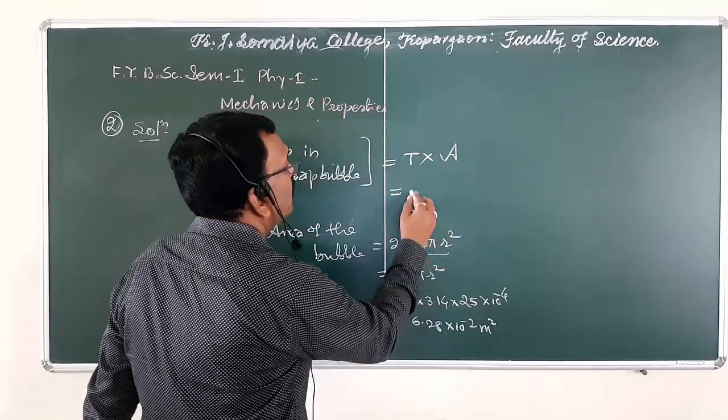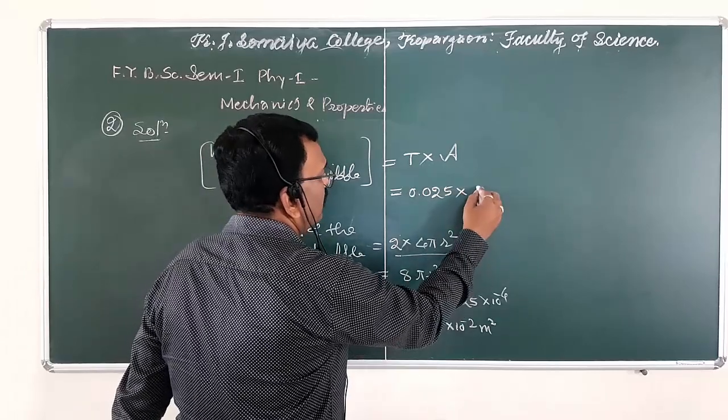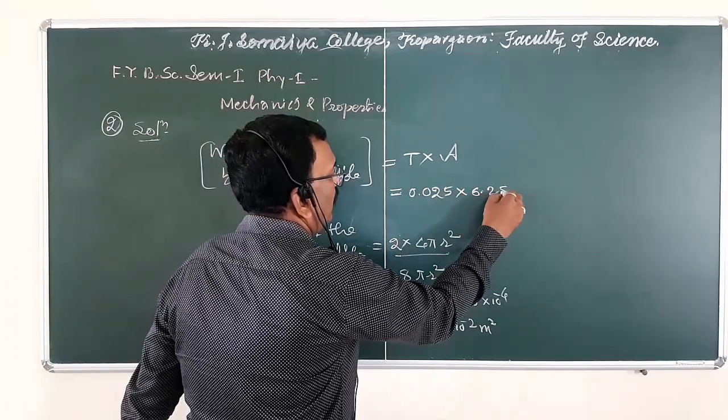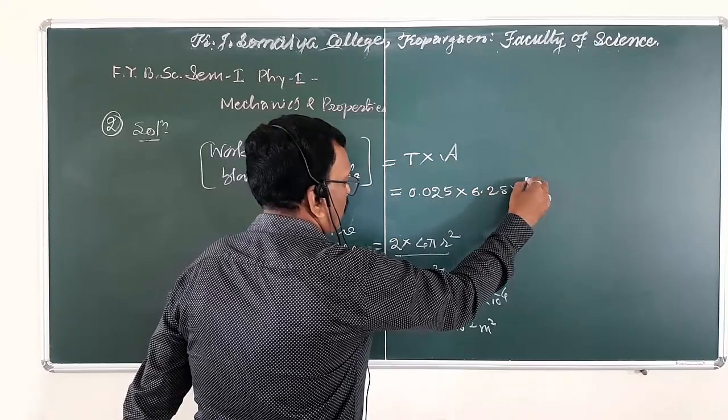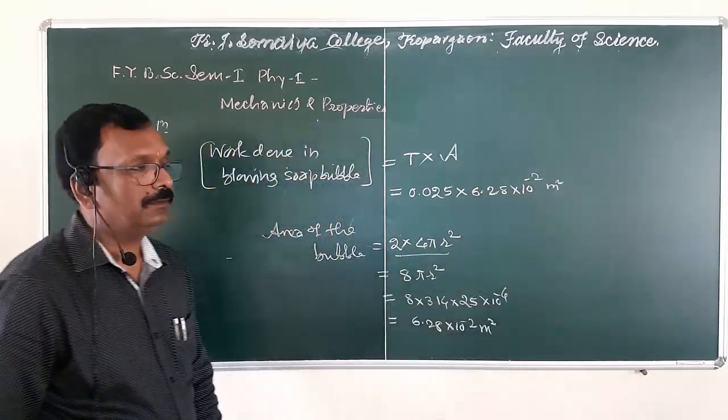Surface tension is given, 0.025, into area, which is 6.28 into 10 raised to minus 2 meter square. Okay.